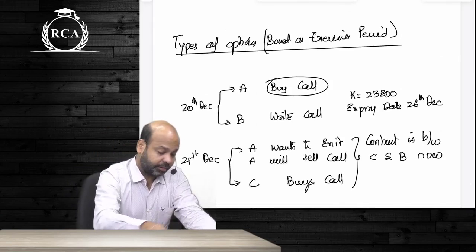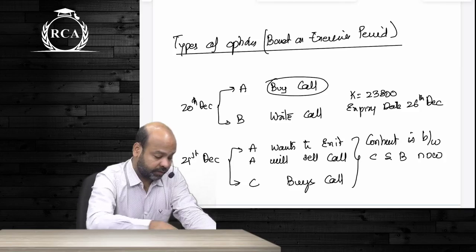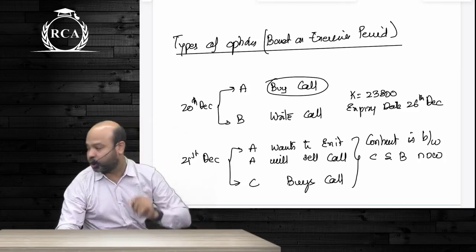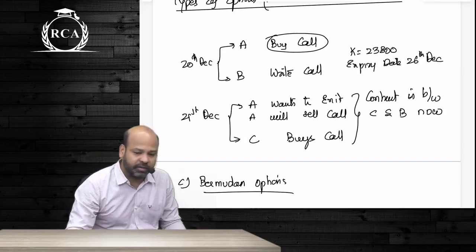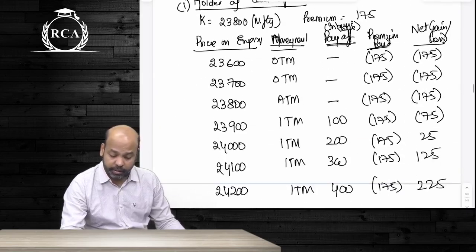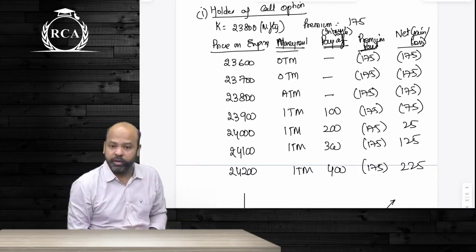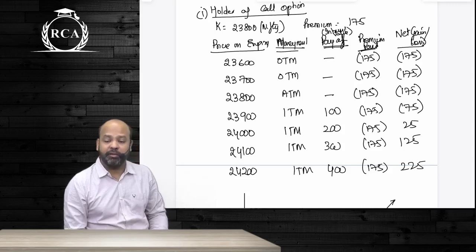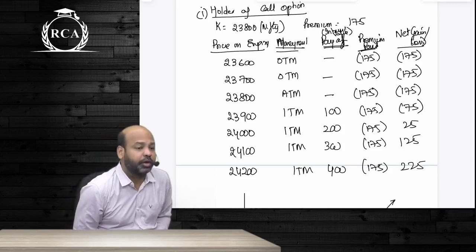That covers types of options, call option, put option, intrinsic value, time value. After this, we moved on to the most important questions, which will be based on payoffs only. Based on payoff, they will ask how much is the amount of premium that you are paying today. This is an example of a payoff. You will have to compute the amount of benefit that you're receiving on the expiry date, compare that with the amount of premium paid, and that will become your net gain or loss. I told you the most common questions from options will be computation of payoff only.